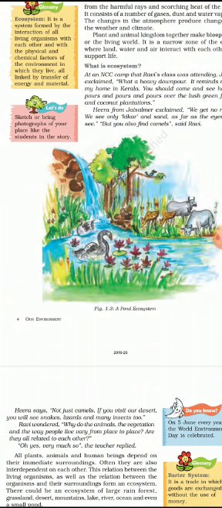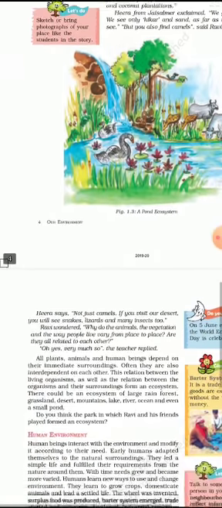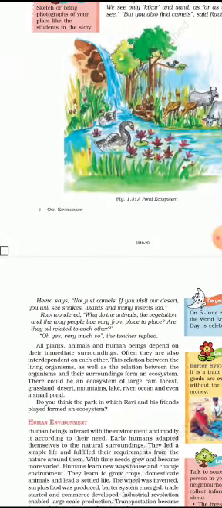Now Hira said, no, not just camels, we see other organisms in our environment too. That means different places have different organisms. So now the teacher replied, "Oh yes, very much so. All plants, animals and human beings depend on their immediate surroundings. Often they are also dependent on each other."